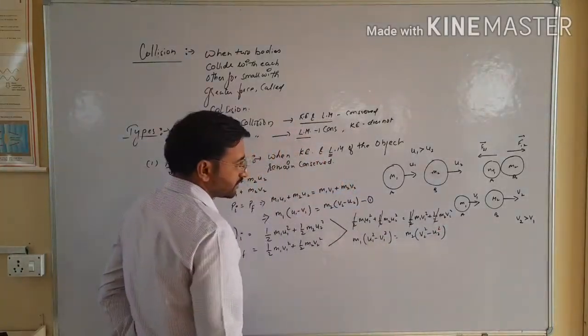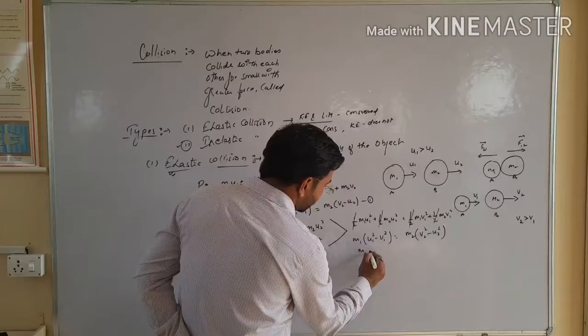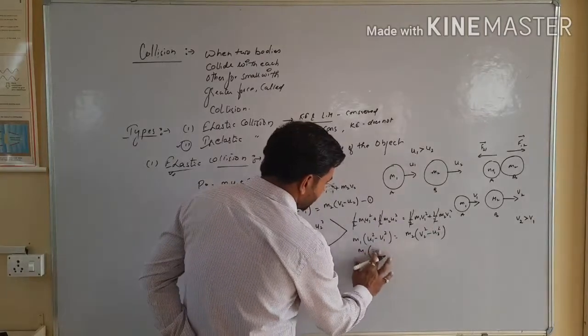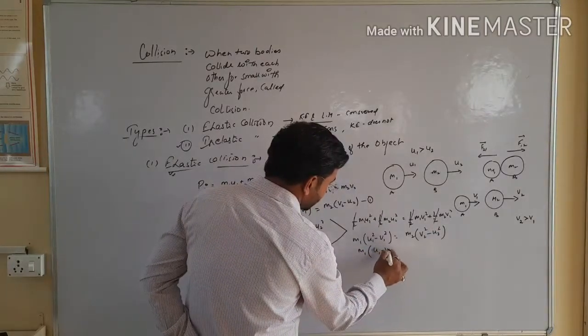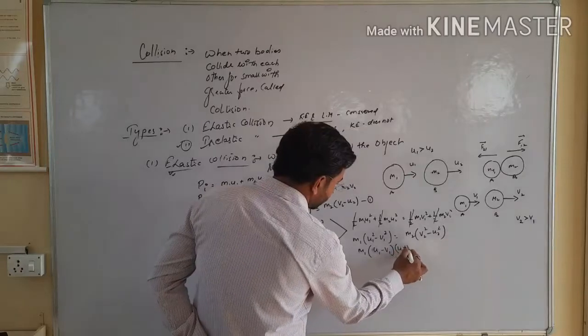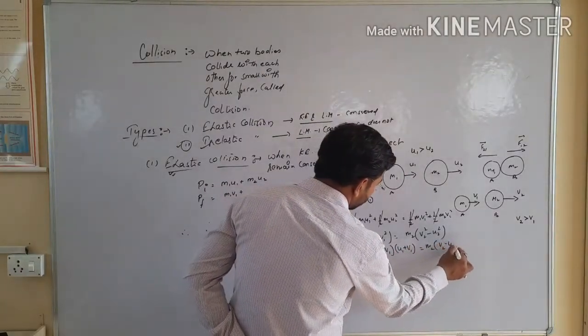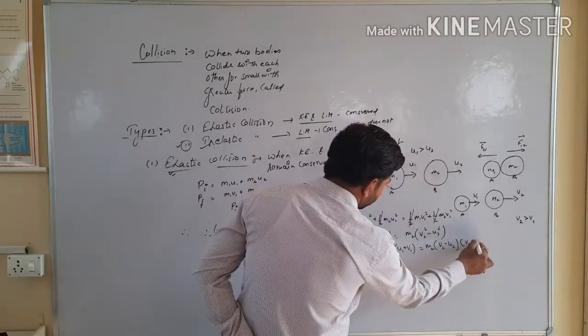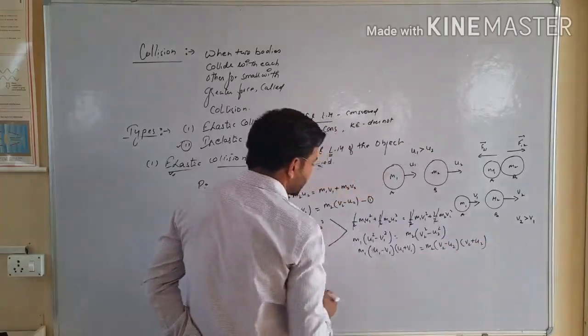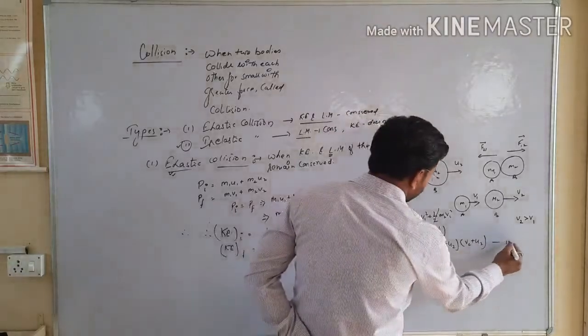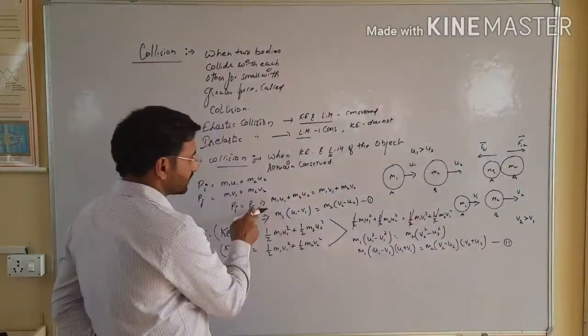Now by using the a square minus b square identity, I will write m1 (u1 minus v1)(u1 plus v1) and m2 (v2 minus u2)(v2 plus u2). Point clear, student?